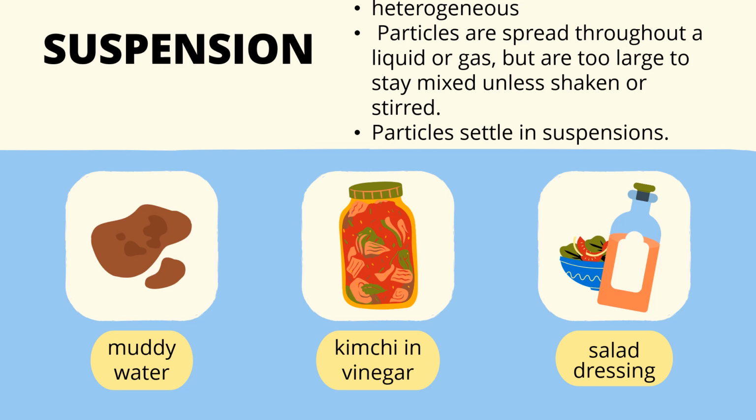Now we have some kinds of mixtures. The first kind is called a suspension. A suspension is a kind of heterogeneous mixture, okay? The particles are spread throughout the liquid or gas, but are too large to stay mixed unless shaken or stirred. Like what? Like salad dressing, like vinegar mixtures, like muddy water, okay? The particles settle in a suspension.